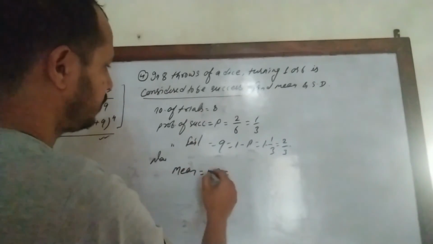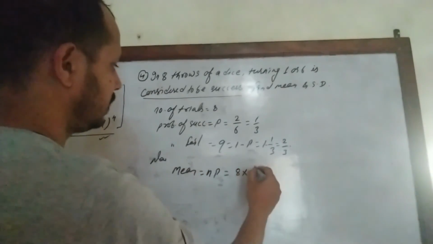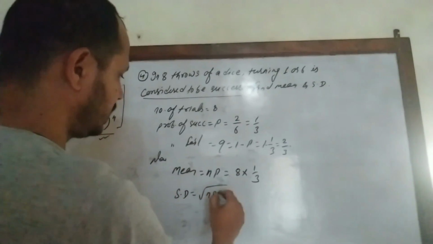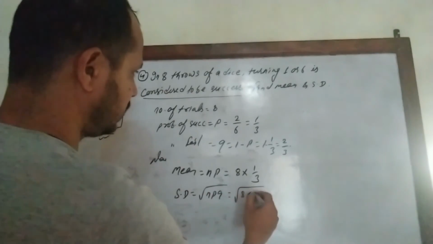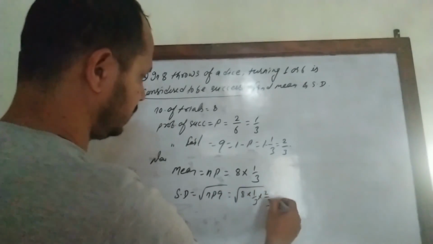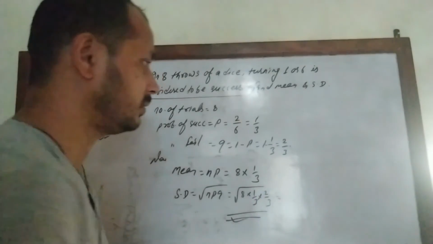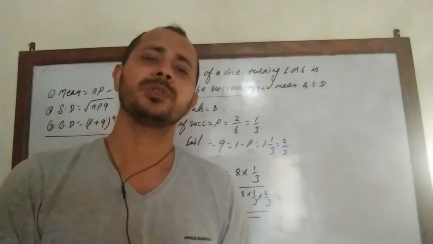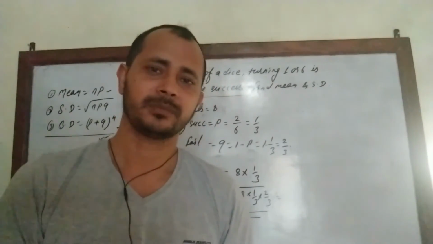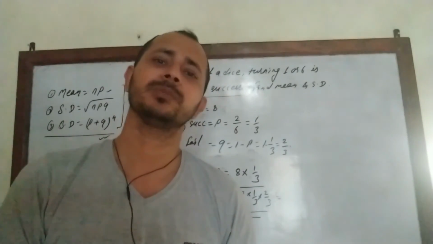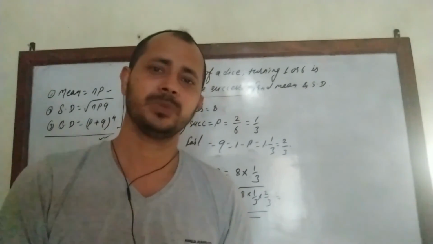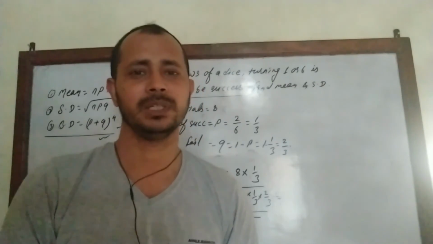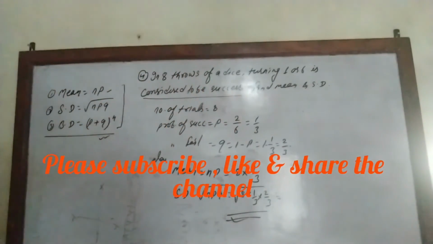Now find the mean. Mean is N into P, put the values, 8 into 1 by 3. Again standard deviation is the square root of N P Q, square root of 8 into 1 by 3 into 2 by 3. The simplification will give the value of this. So I hope you have understood the concept and the method to solve problems of binomial distribution. On the basis of this, you will be able to solve most of the problems of binomial distribution. In the next video, I will be coming with a new topic. Till then, have